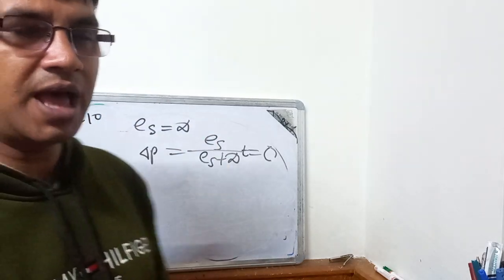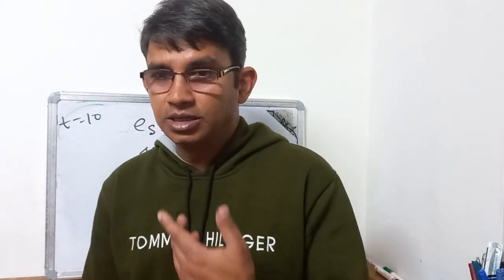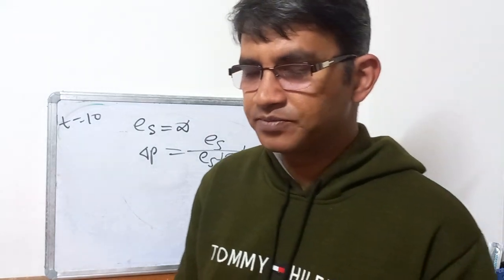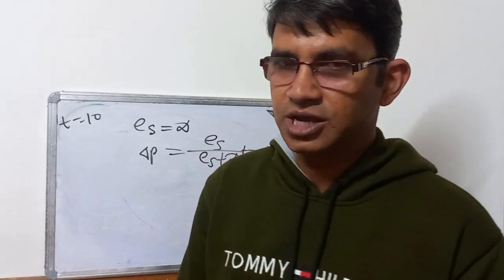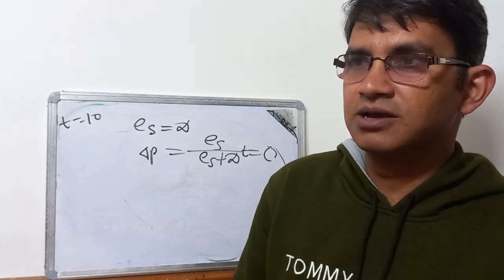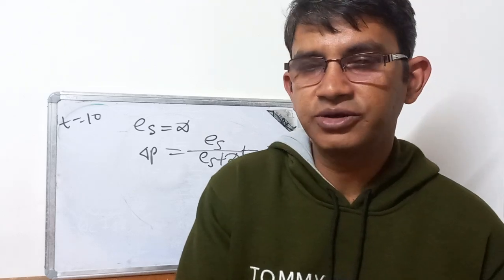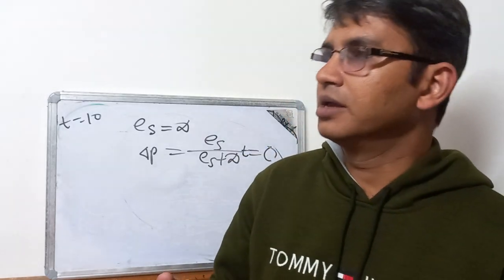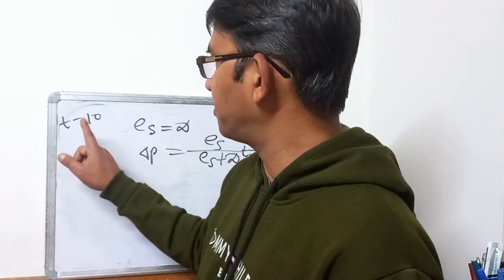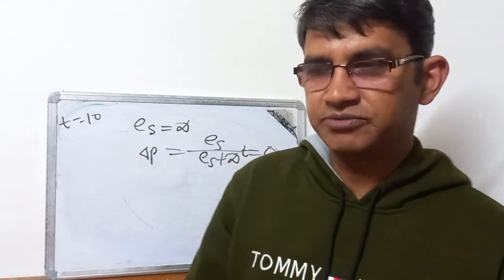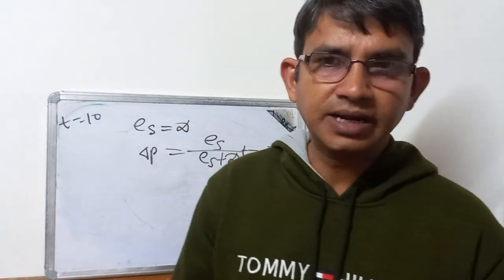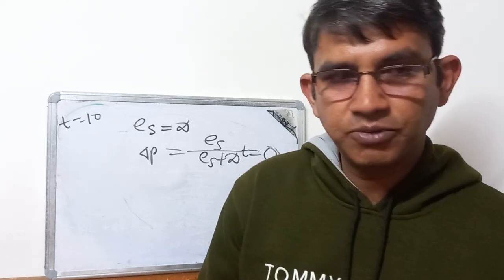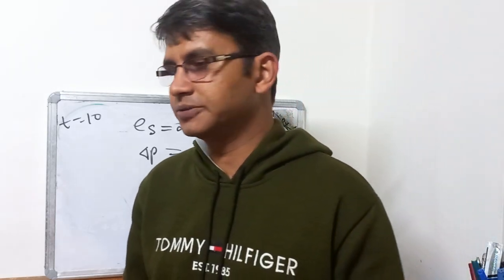And just the opposite thing will happen for the price elasticity of supply. The higher the price elasticity of supply, the higher will be the burden of taxation that the producers can transfer to the consumers. So if the supply is perfectly elastic, that means for a horizontal supply curve, when ES equals infinite, the increase in price will be exactly equal to the per unit tax. And vice versa, if the supply curve is vertical, that means the price elasticity of supply is 0, then we'll find that delta P is 0. That means even after imposition of tax, the price will not increase. So this is the mathematics of the incidence of taxation.